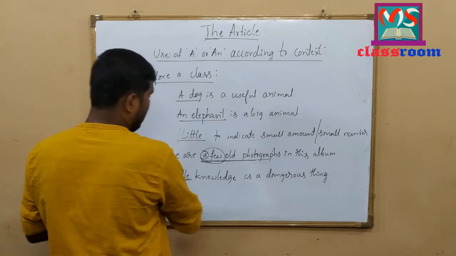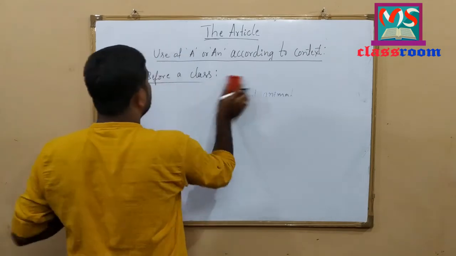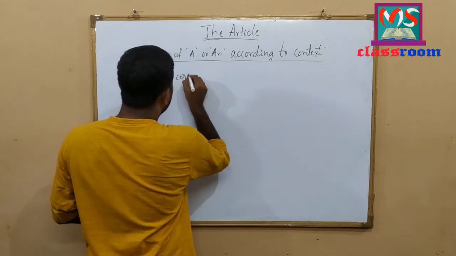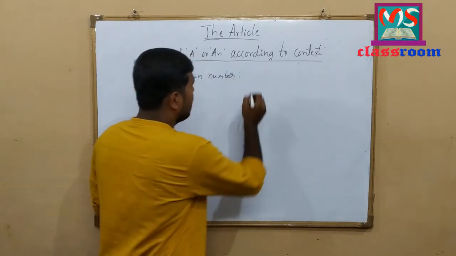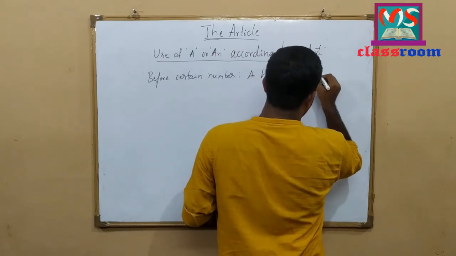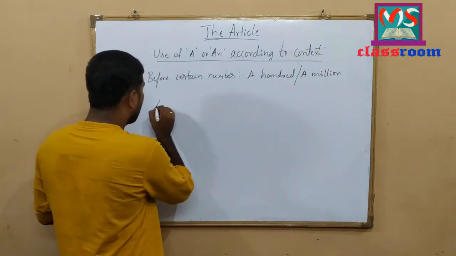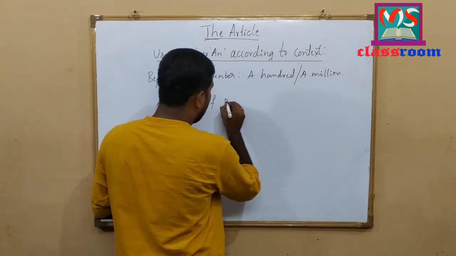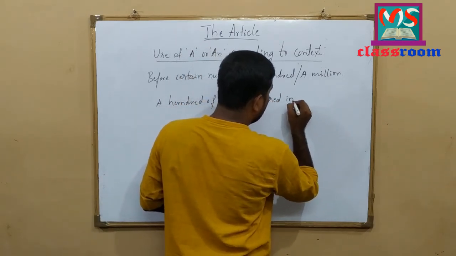Here, the indefinite article a or an is also used before certain numbers. For example, a hundred or a million. Let me write an example here. A hundred of people gathered in the ground.